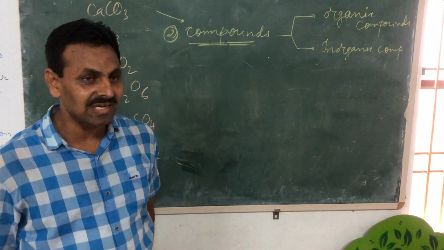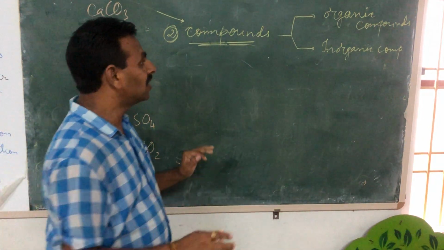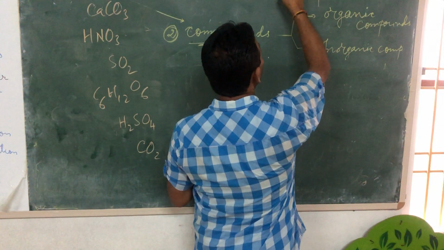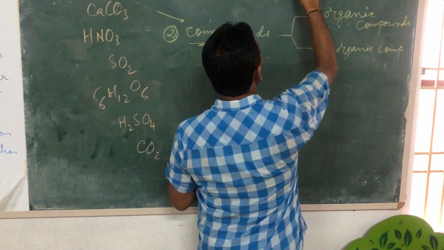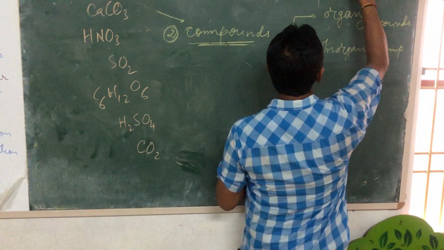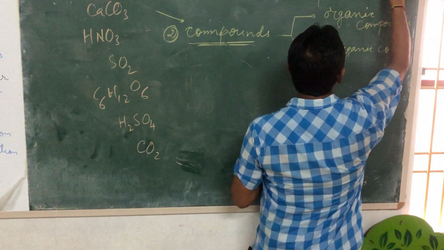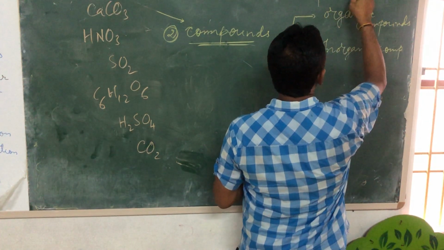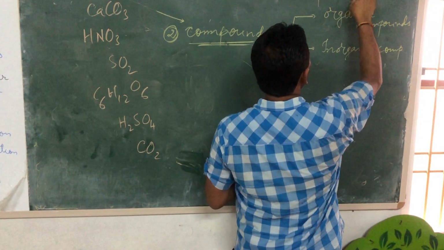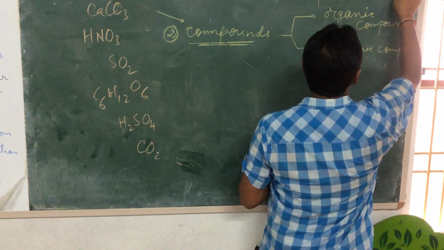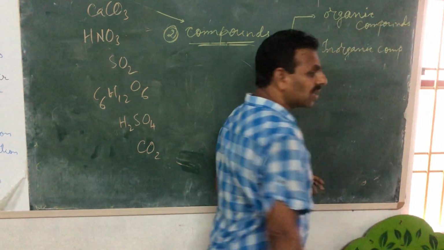Now the correct definition today we write is, organic compounds are those compounds which are hydrocarbons and their derivatives. What are organic compounds?